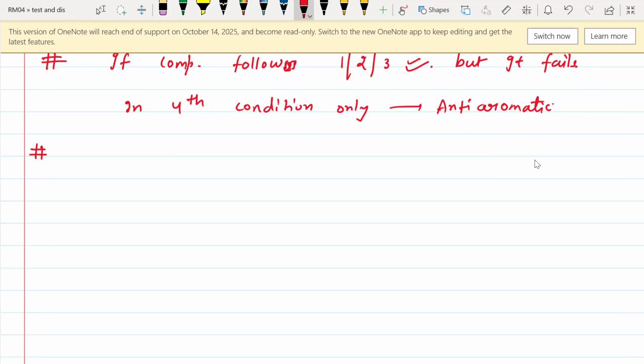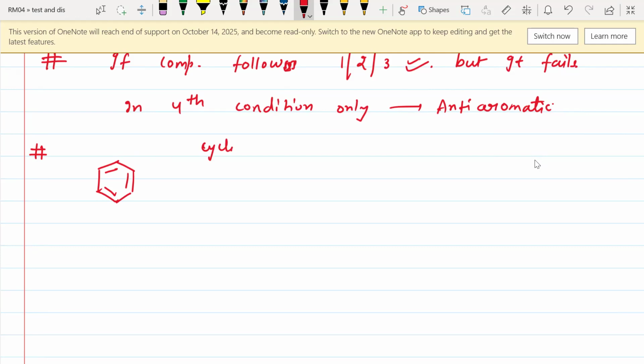Suppose the first example is this one. This is called a benzene ring. Most of you know that benzene is an aromatic compound, but we will check how it follows all these conditions. Number one, it is a cyclic compound.